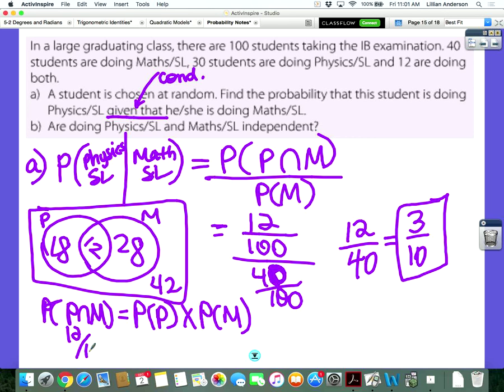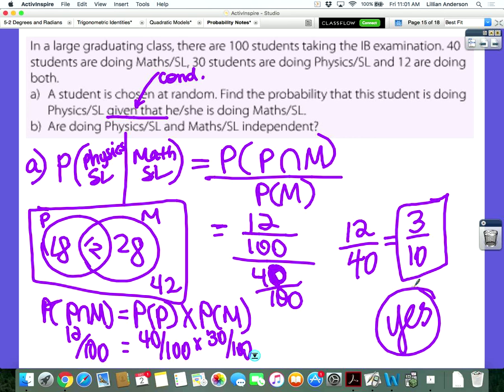We already know the intersection is 12 over 100, and then we multiply 40 out of 100 and 30 out of 100. That's 1200 over 10,000, or you simplify the 10. Questions?